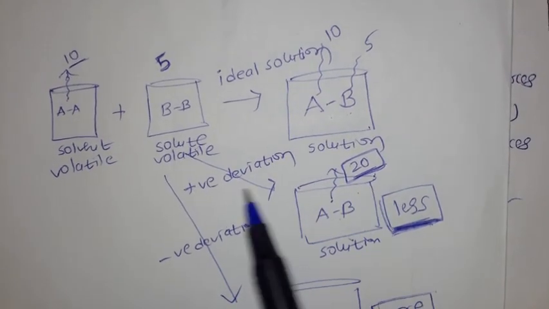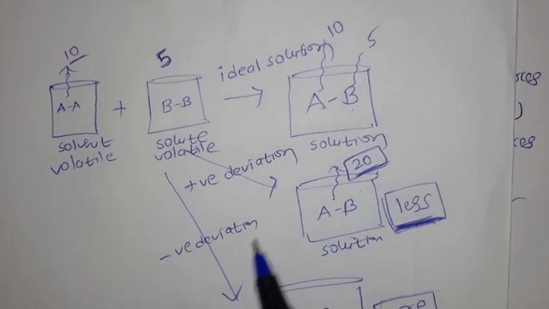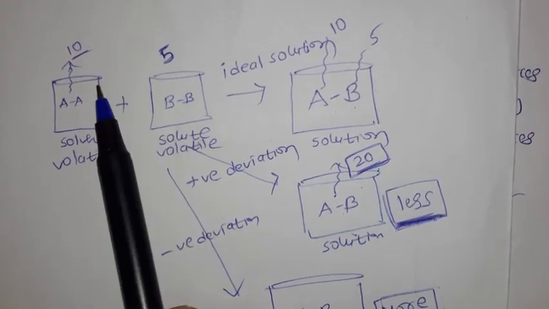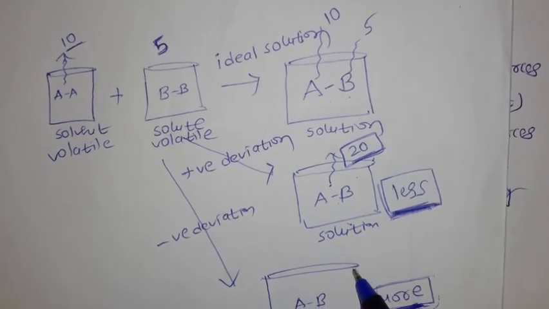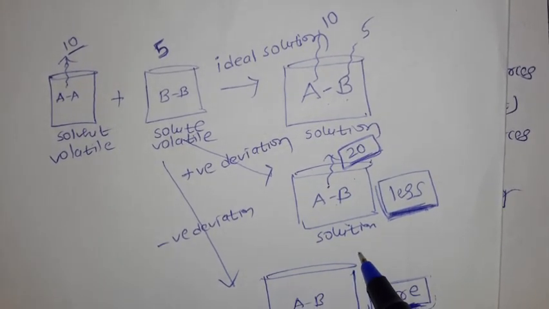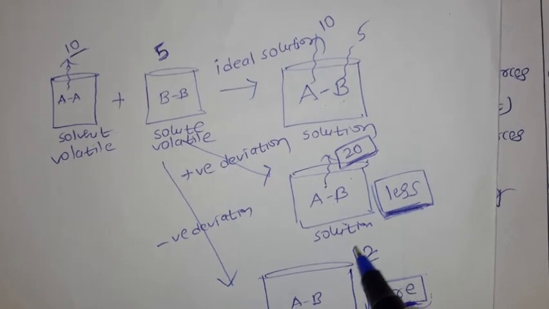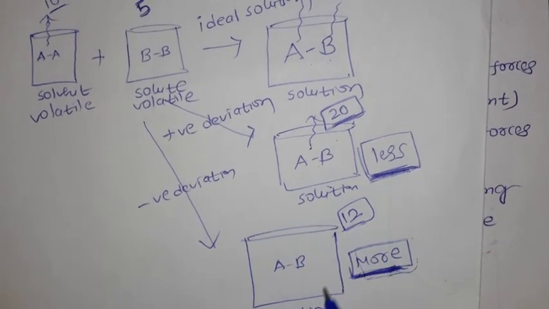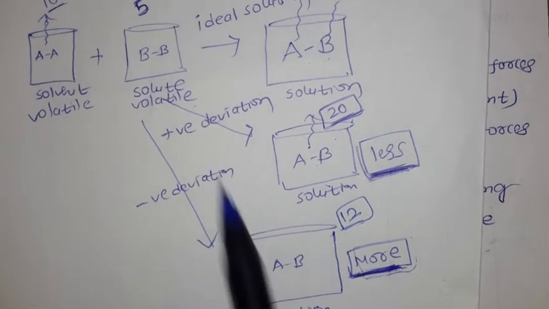Now come to negative deviation. Here we have 10 and 5 vapors, so the total should be 15. But in this case, you are going to get only around 12 vapors for the negative deviation. So the number of vapors decreases after adding solute and solvent together.